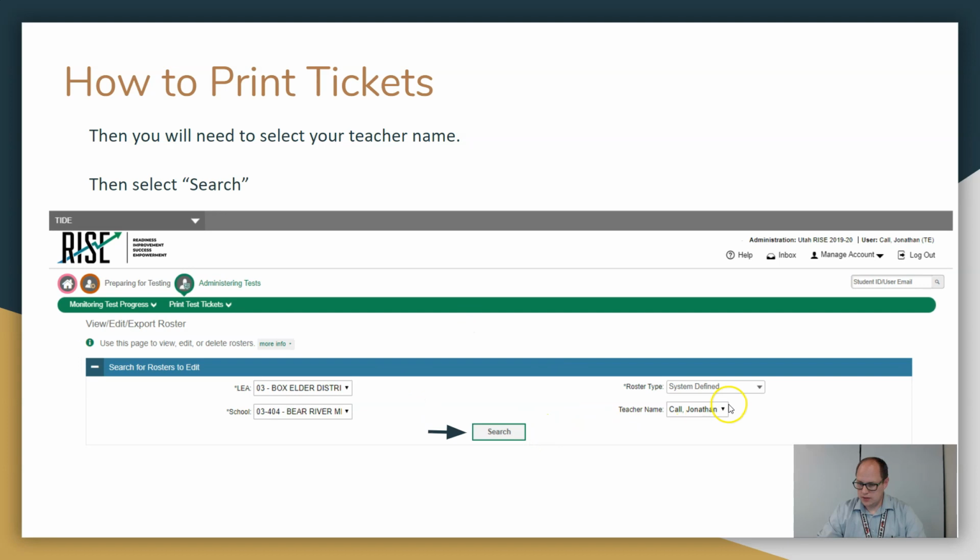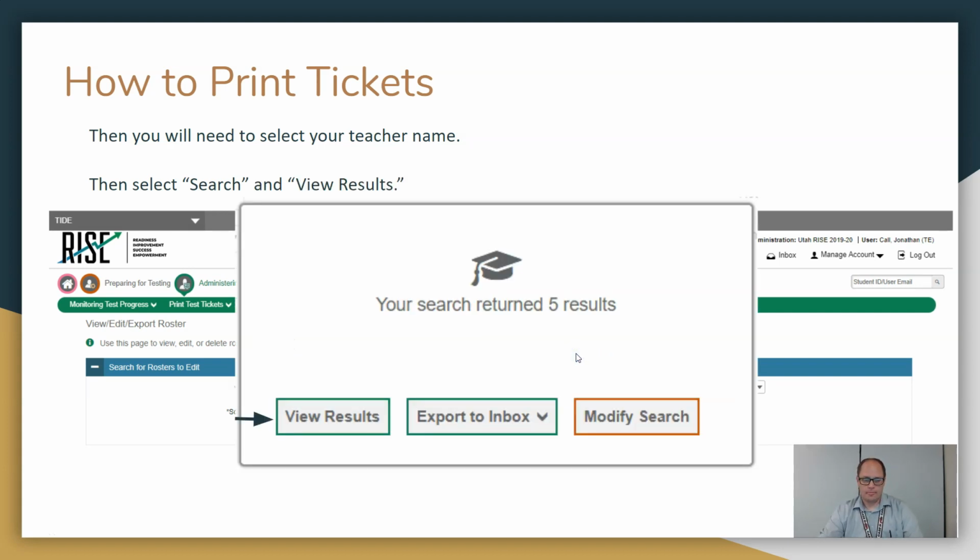Okay, so that's my name right there. And then we can click search. Okay, and then it says your search returned 5 results. This is because I teach 5 classes. In the elementary schools, I would hope it only brings back 1 result.